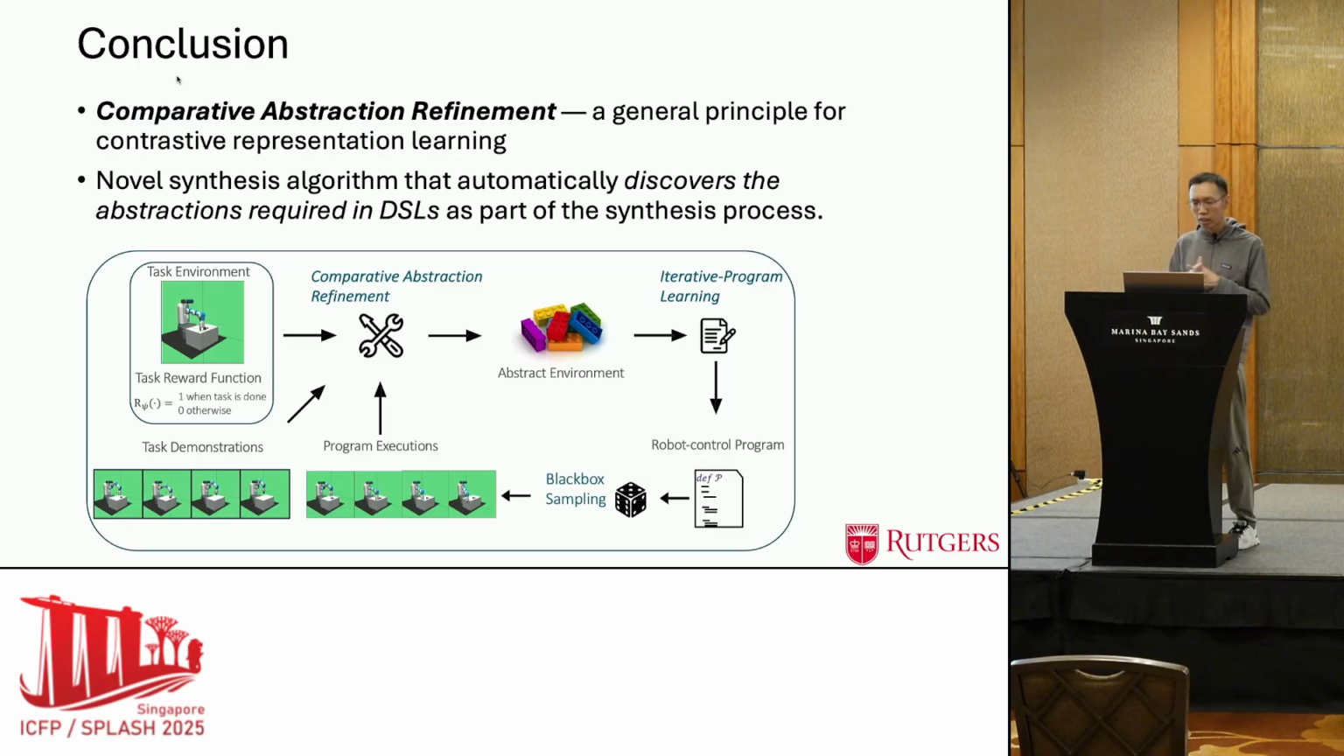In conclusion, in this talk, we present comparative abstraction refinement as a general principle for constructive representation learning for synthesis. And we also present RoboScribe as a novel synthesis algorithm that automatically discovers the abstraction required in a DSL for synthesis. Thank you.